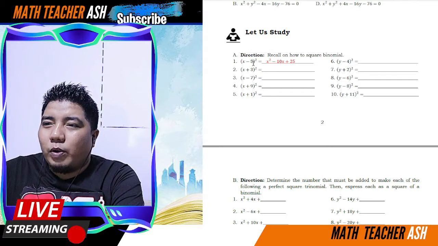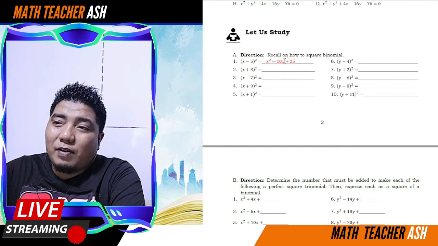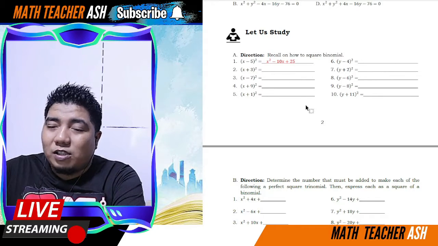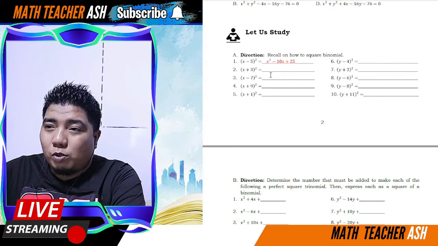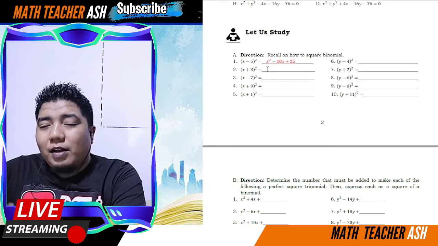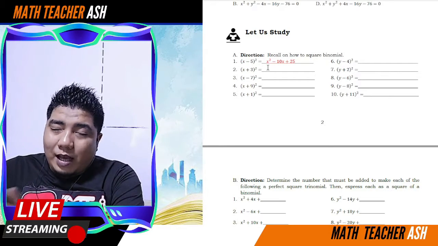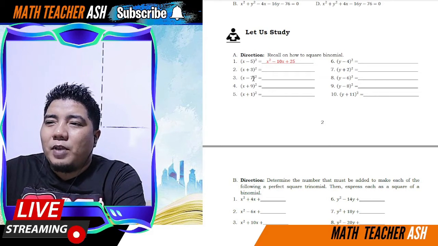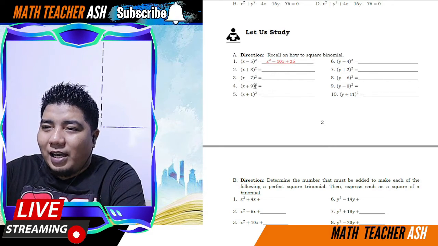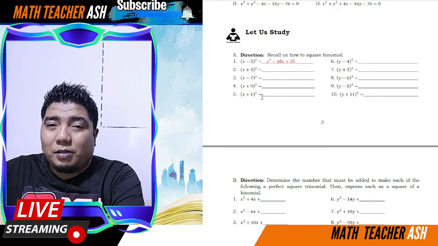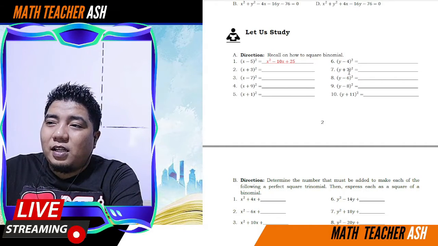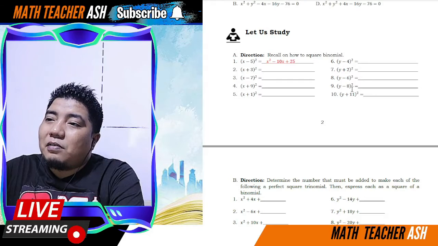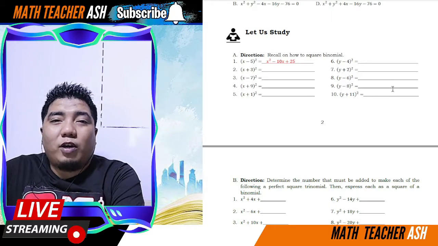So ano bang square ng negative 5? So negative 5 times negative 5, that is positive 25. So basically, lahat ng sagot sa third term ay positive because when you square a positive and a negative, the answer will always be positive. So dito magiging positive 9, ito magiging positive 49, ito magiging positive 81, ito positive 1, ito positive 16, positive 4, positive 36, positive 64, and positive 121.